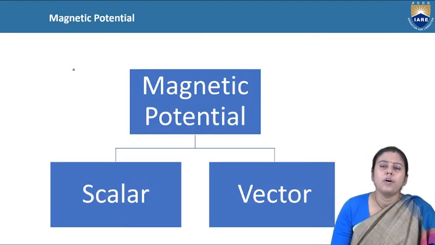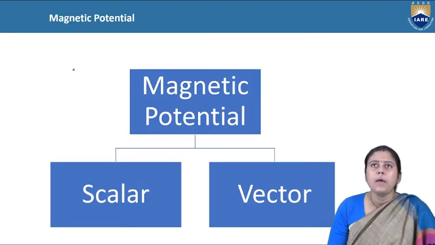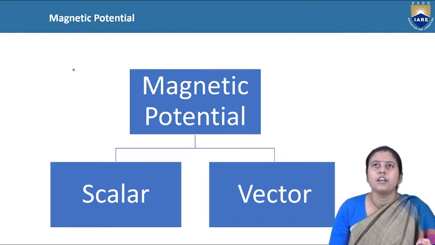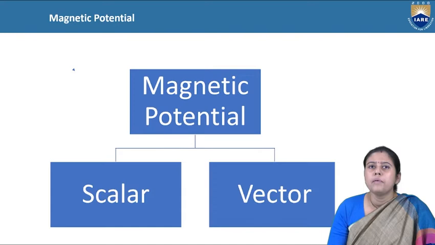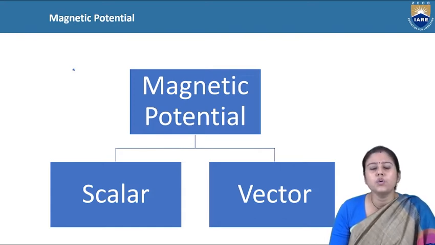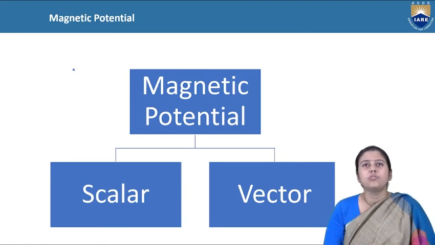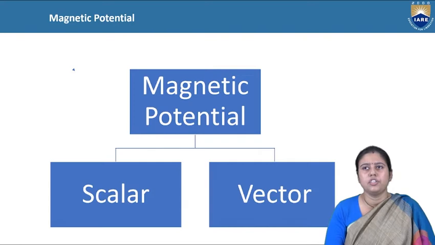Next, we will discuss the magnetic potential. What is the meaning of the magnetic potential? Magnetic potential, same like the electric potential, is the work done to bring one unit positive north pole in a magnetic field, and is known as the magnetic potential.